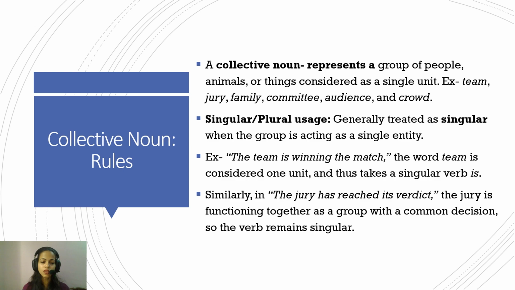Okay. Now, collective noun. For collective nouns, the most important aspect is that you have to understand whether the noun is used as one collective entity, or whether the focus is on the individuals that form the collective, or that form the group. A collective noun represents a group of people, animals, or things that are in one unit. So for example, a team is a group of individuals. Jury, again, a group of individuals. Family, a group of individuals: mother, father, sister, brother.